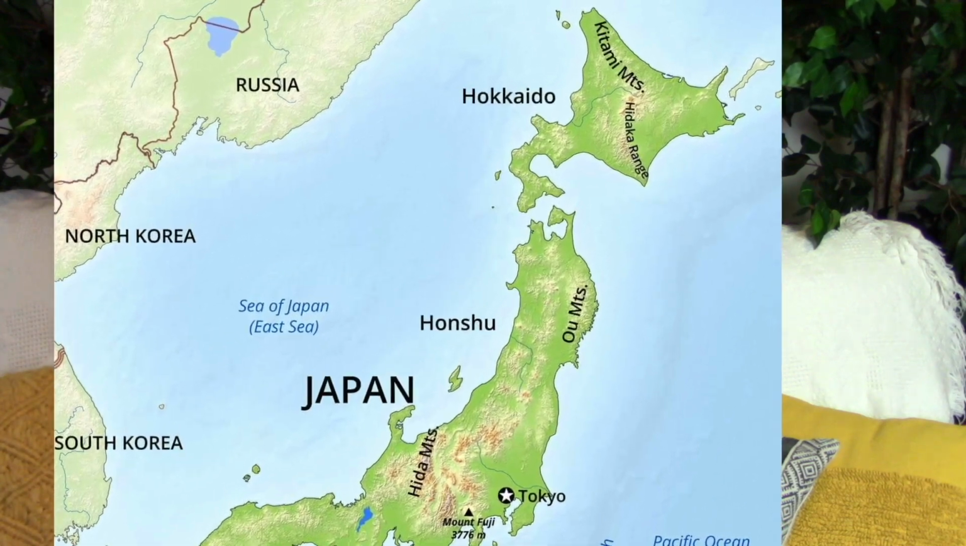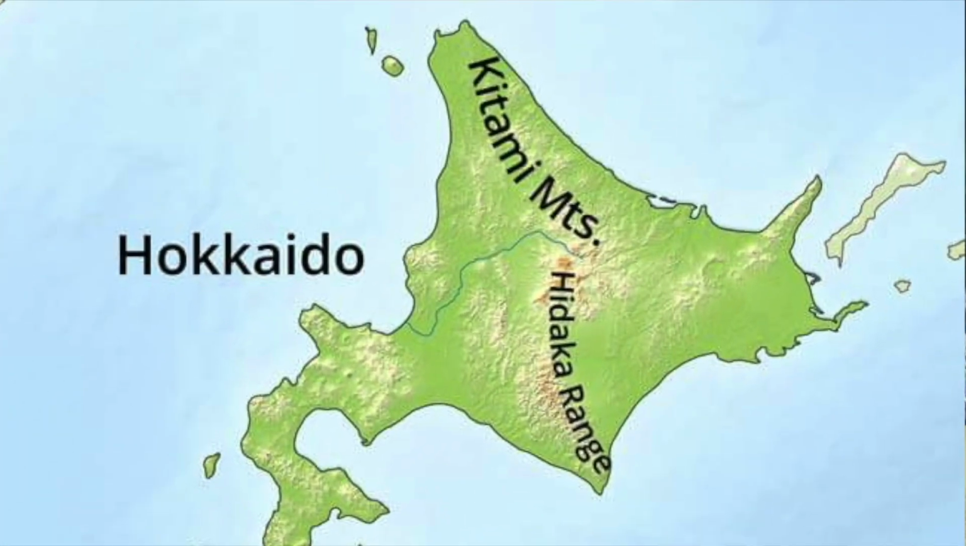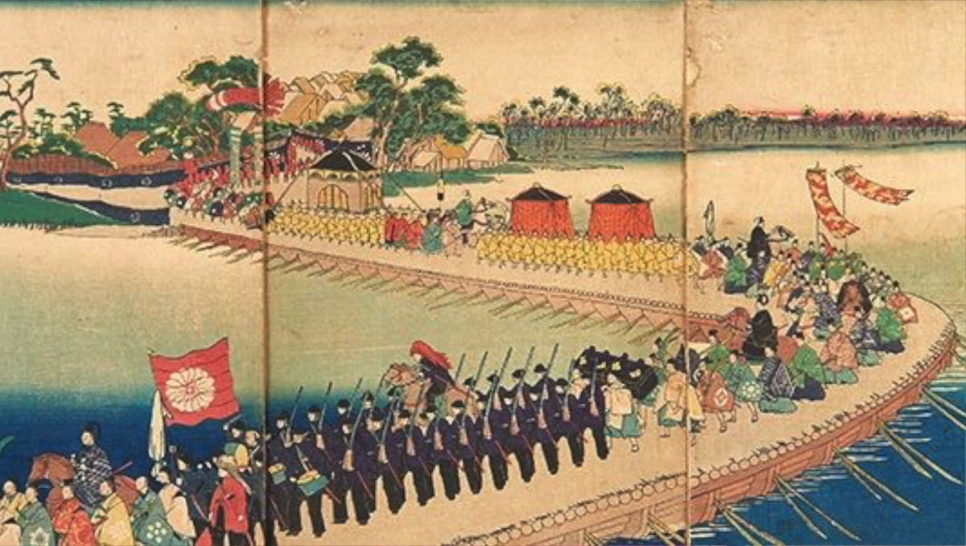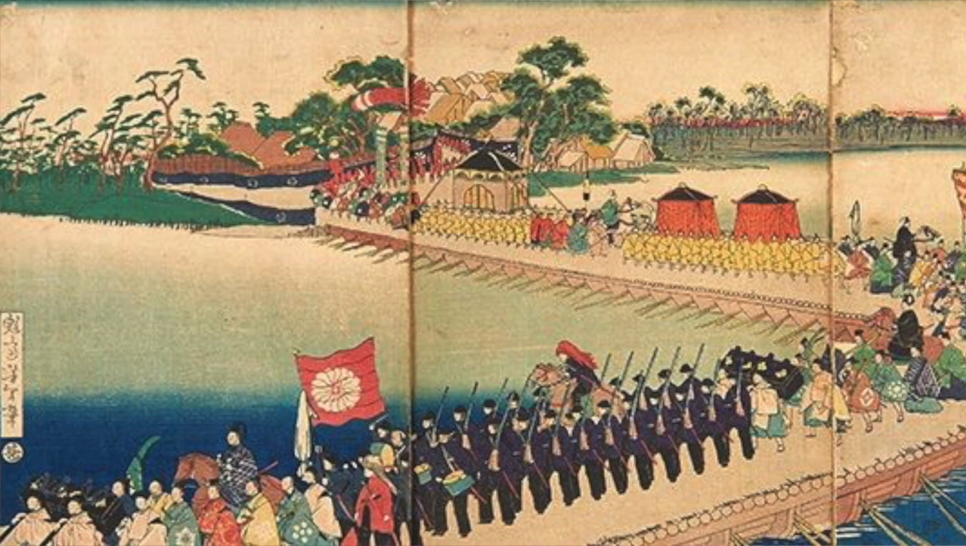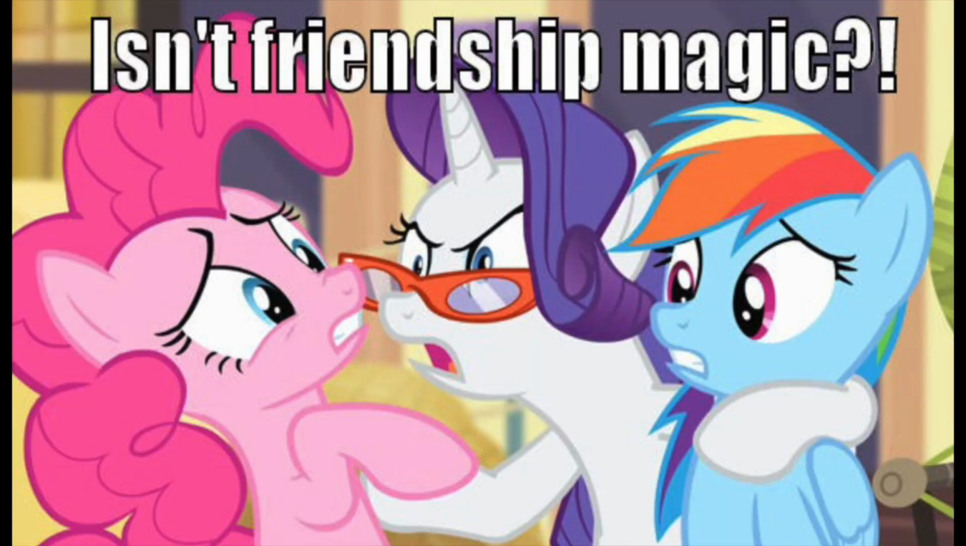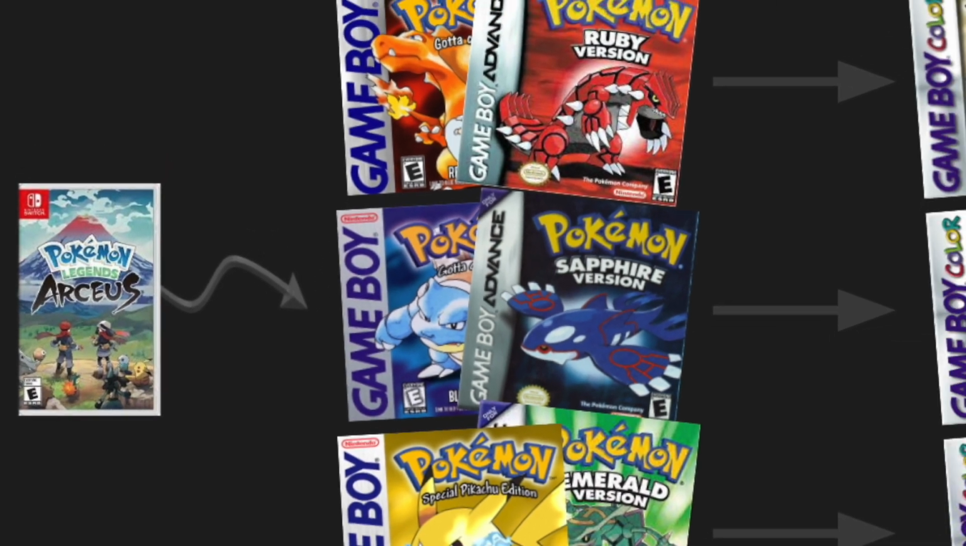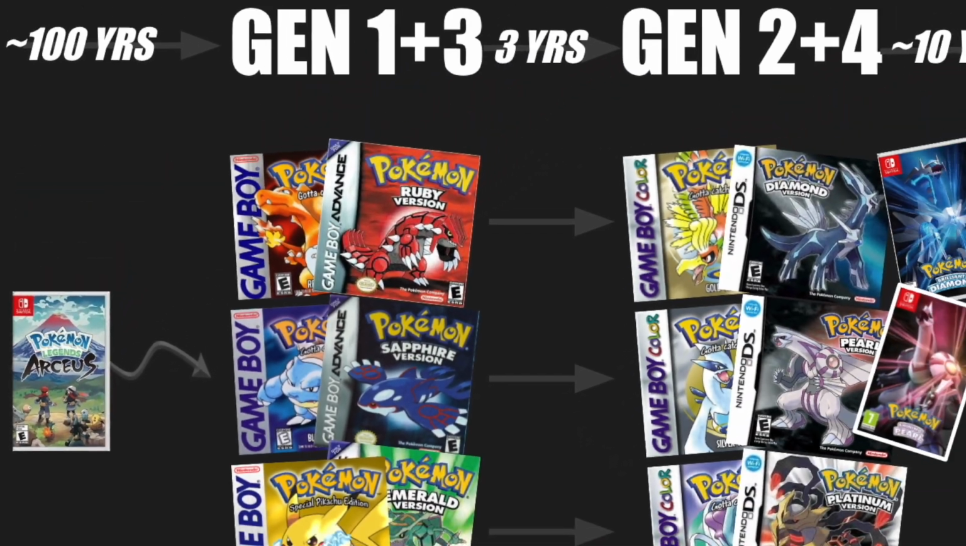PLA is based on Hokkaido in the 1860s, right before the Meiji Restoration, which was a period of time when Japanese settlers colonized Hokkaido and forced the native Ainu people to assimilate. The plot of PLA mirrors this, but it's a little more friendship is magic and less assimilate. Anyways, this would put PLA a little more than 100 years before Gen 1.